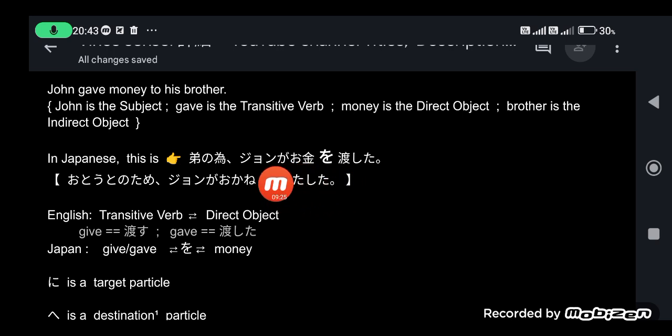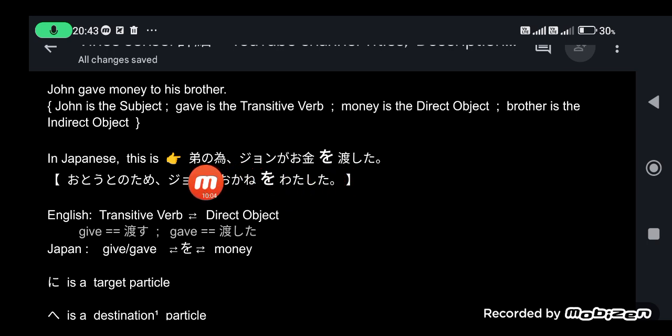I have already discussed that this particle ga usually signifies that the noun on its left side, John, is the doer of the action. So in this sentence, the doer, the one who does the transitive verb, is John, okane, or money, is the direct object, and watashita is the transitive verb.